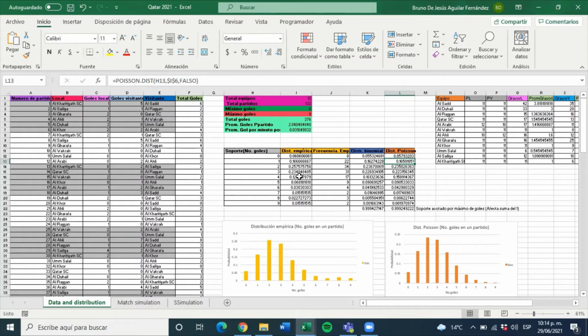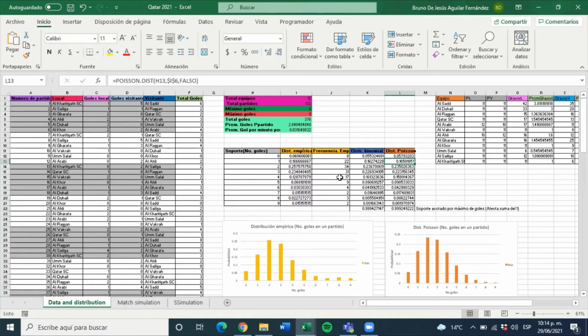Then we have the empirical frequency, which tells us in how many games there were 0, 1, 2, 3, and so on until 9 goals. How many of those goals were in a single match?